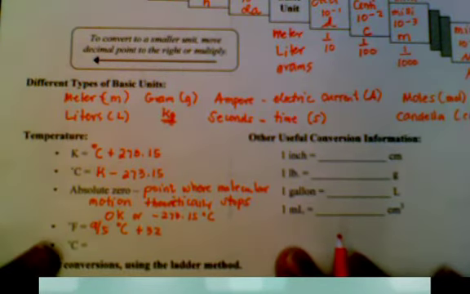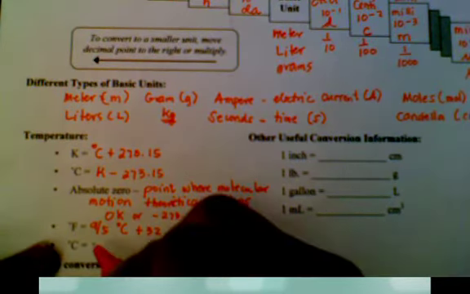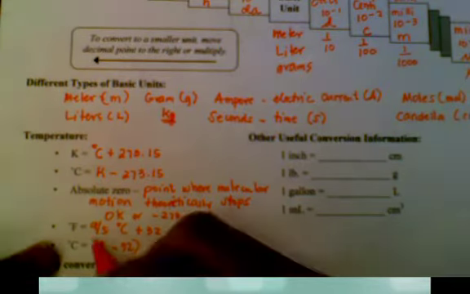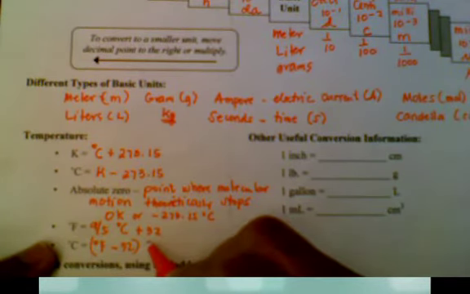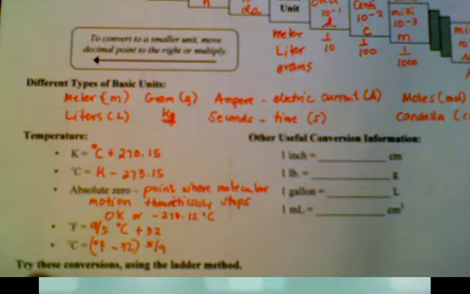Do the subtraction first, and then multiply that difference by 5/9. Now, the order of operations makes a difference. So make sure you subtract first and then multiply.